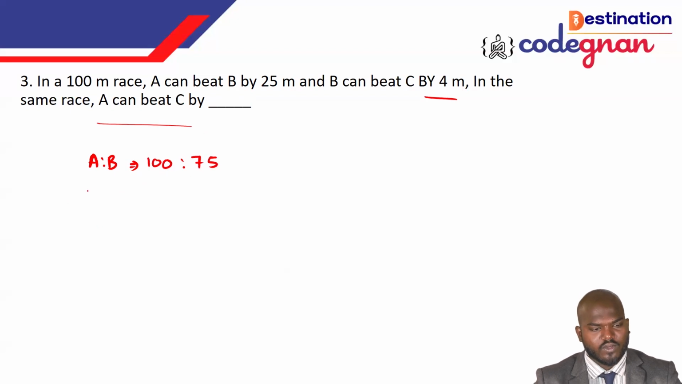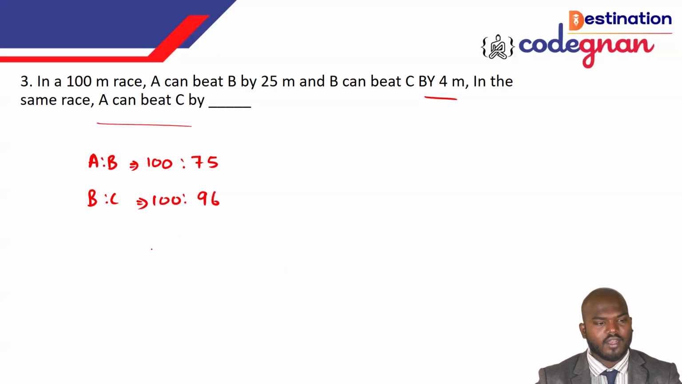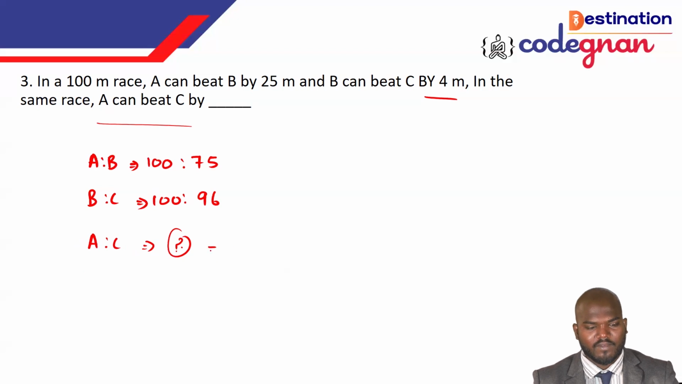Okay. And next one, that is B is to C. The B can beat the C by 4 meter here. There is 96. You can take it up directly. In the same race, A can beat C by what? That is what they are asking here. So how can I get A is to C? Just by multiplying. You know the same thing, right? We have practiced this in previous classes, I think. That is A over B times B over C. You can keep it up.